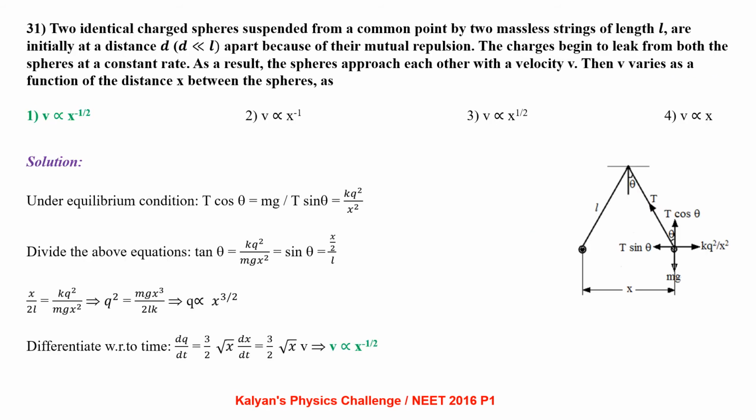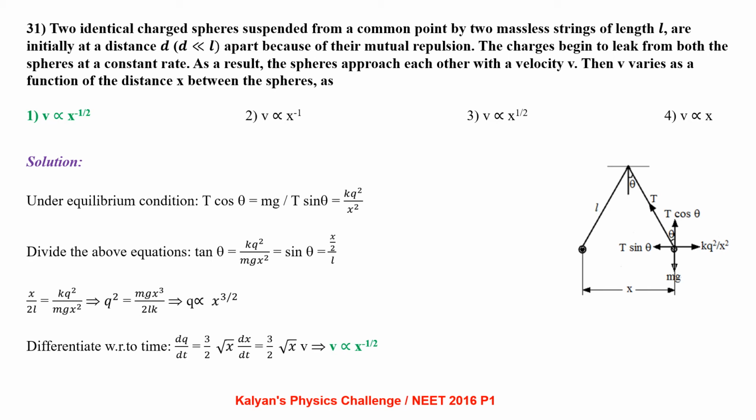Two identical charged spheres suspended from a common point by two massless strings of length L are initially at a distance D, which is very much less than L, apart because of their mutual repulsion. The charges begin to leak from both the spheres at a constant rate. As a result, the spheres approach each other with a velocity v. Then v varies as a function of distance x between the spheres as.